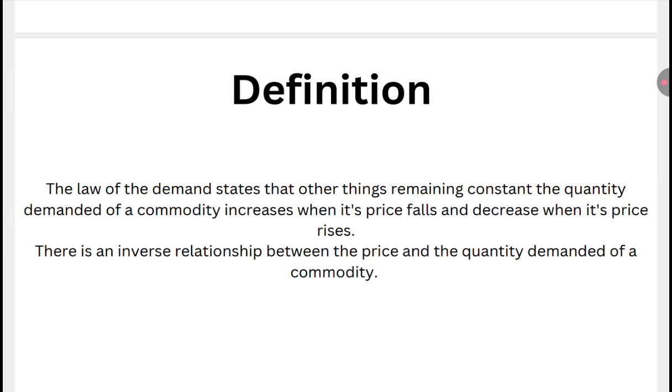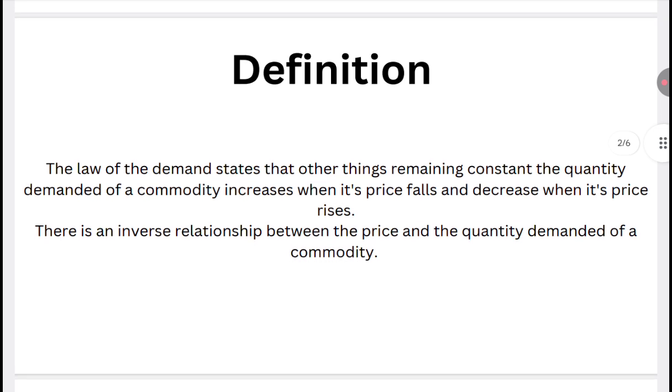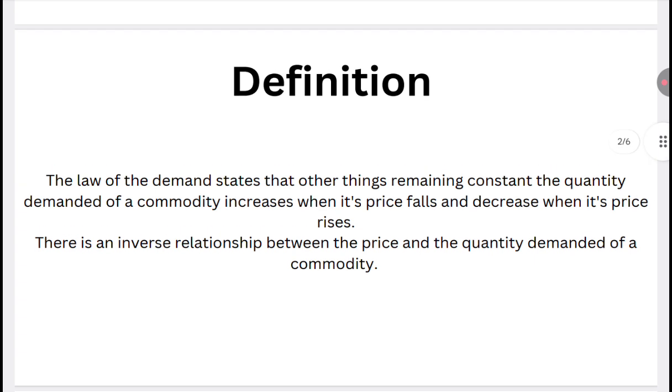Here we can say that the law of demand is only focusing upon the commodity's own price. If the price of the commodity falls or rises, the demand for the commodity will depend upon its price only. So we can say there is an inverse relationship between price and the quantity demanded of a commodity. For example, suppose the price of chocolate is presently 20 rupees, so the consumer is buying 10 or 20 units of chocolate.